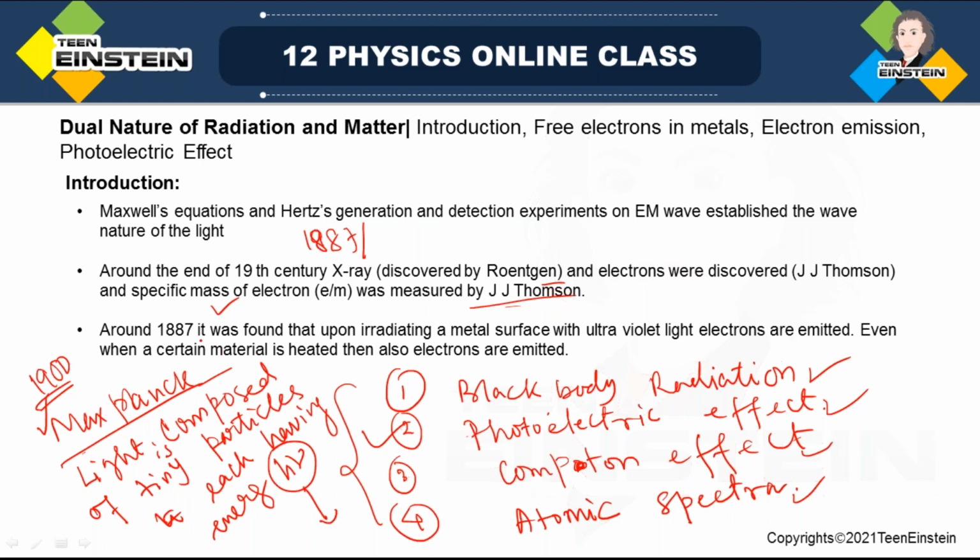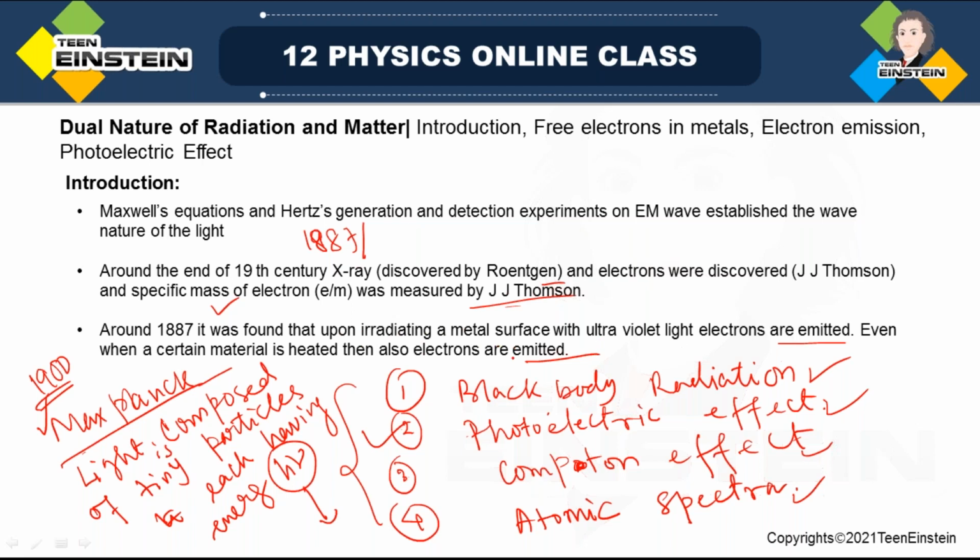Not only that, around the same time, 1887, it was found that upon irradiating a metal surface with ultraviolet ray, electrons are emitted. And even when a certain material is heated, such electrons are emitted. So this is actually called the photoelectric effect.